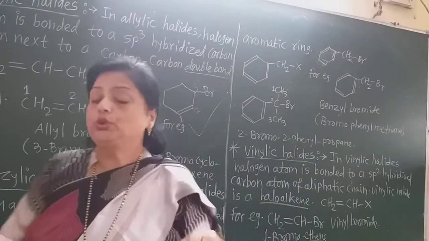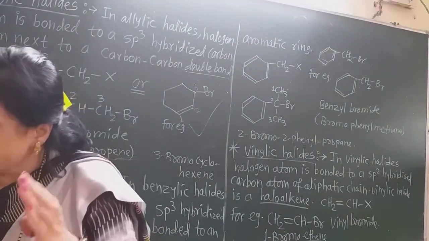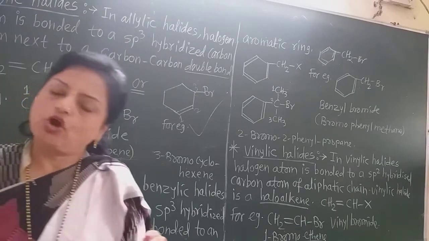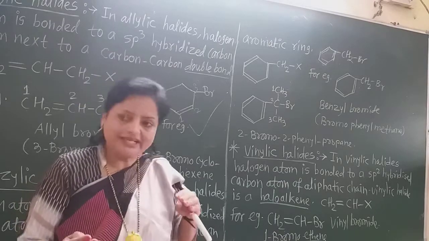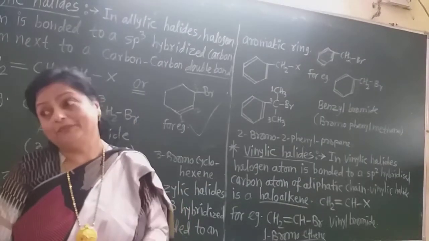What I do here, methane is the parent alkane. To that methane I replace 2 hydrogen atoms, and in the place of those hydrogen atoms I attach 1 halogen and 1 phenyl. Now what is the IUPAC name there?